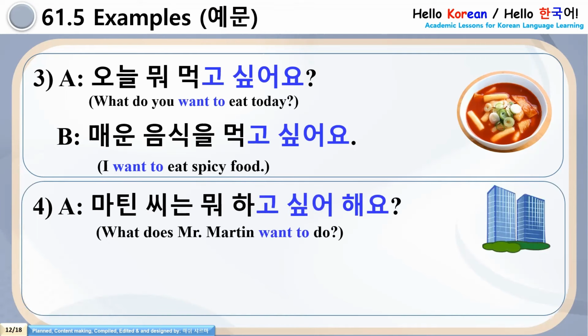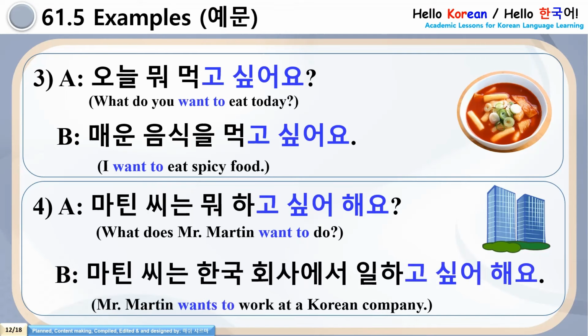Number 4, Matin shinan mo hago shippo heyo. B replied, Matin shinan hanguk vesa eso irago shippo heyo. Now please tell me in number 4 sentences why we have used go shippo heyo and why not go shippoyo. Well done, Yorobun. Charessoyo. This is a third person sentence. We are asking for someone else. Again, Matin shinan mo hago shippo heyo. B replied, Matin Shinan Hanguk Vesaeso Irago Shippo Heo.